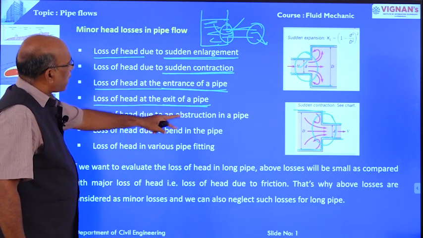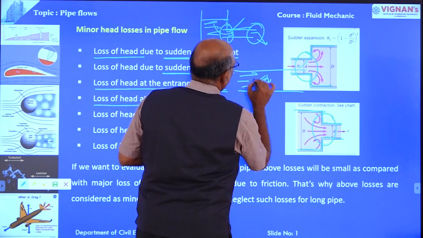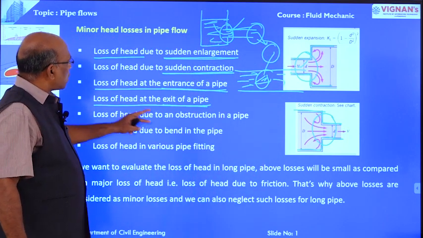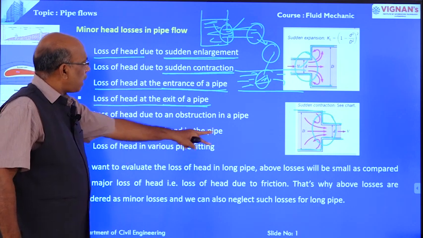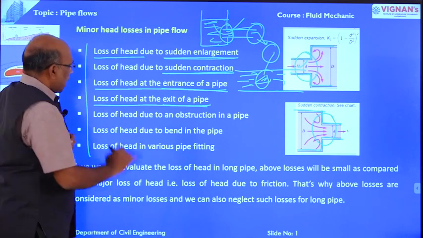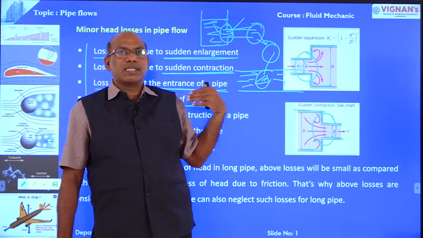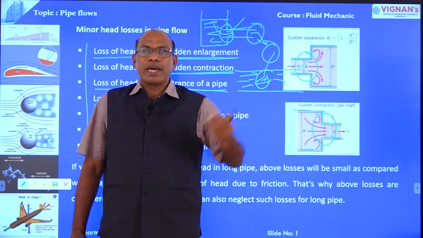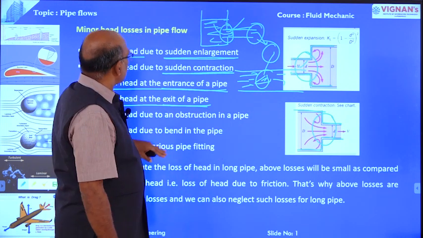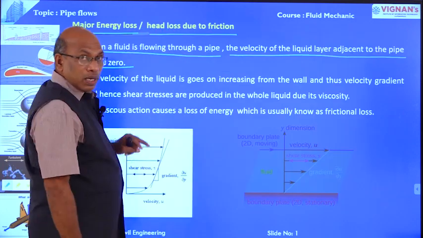And loss of head due to an obstruction in the pipe. This is the pipe flow. We have one obstruction here. This is the direction of flow. Because of this obstruction, we have one head loss, that is the head loss due to obstruction, and also head loss due to bend in the pipe, and head loss in various pipe fittings. But these are the minor losses. Why? Because the loss in all these cases is very small as compared with the major loss, that is head loss due to friction. Therefore, these losses are known as minor losses.